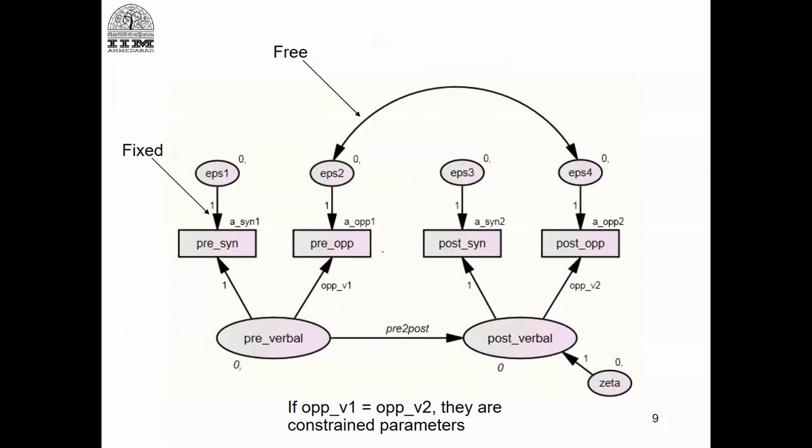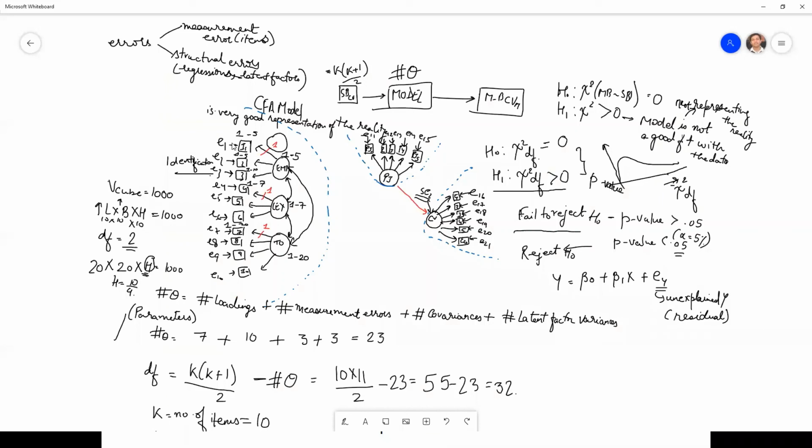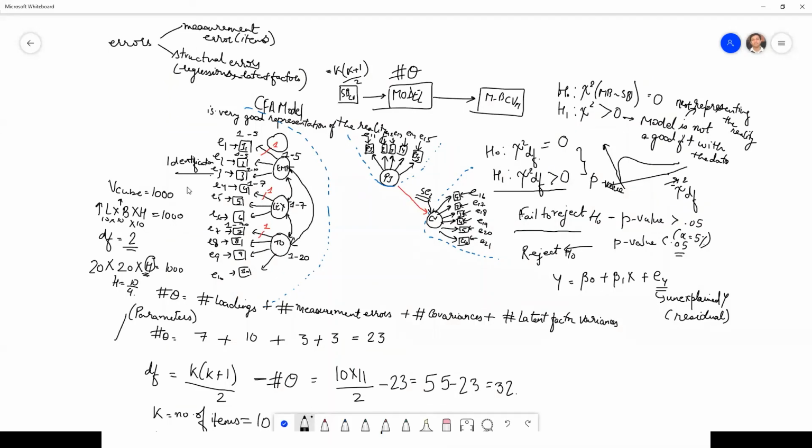Okay, and each potential parameter must be specified as fixed or free. Let's look at this diagram. So what is a fixed parameter? If you tie a path, I mentioned that this is a path that we will tie. So this is called a fixed parameter. Similarly, when we denote this, we assume that this path coefficient is also tied to 1.